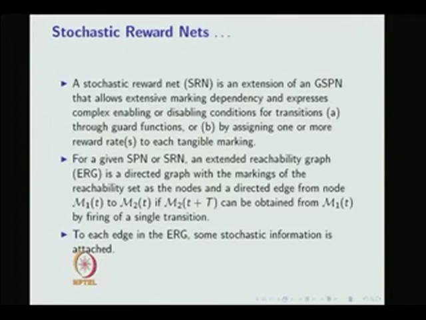For a given SRN, an extended reachability graph is a directed graph with the marking of the reachability set as the nodes and a directed edge from node M1 of t to M2 of t if M2 of t plus capital T can be obtained from M1 of t by firing a single transition capital T. To each edge in an extended reachability graph, some stochastic information is attached.